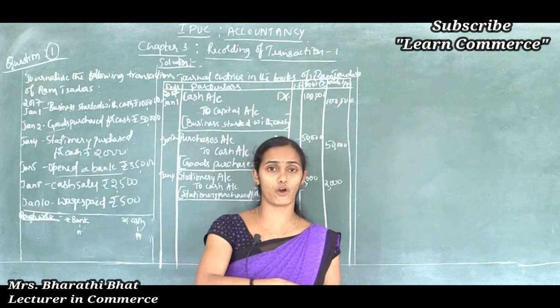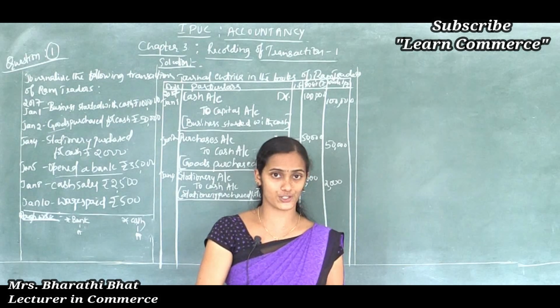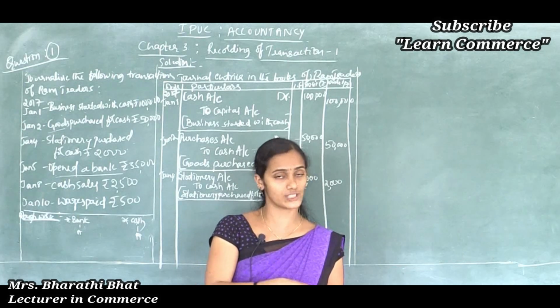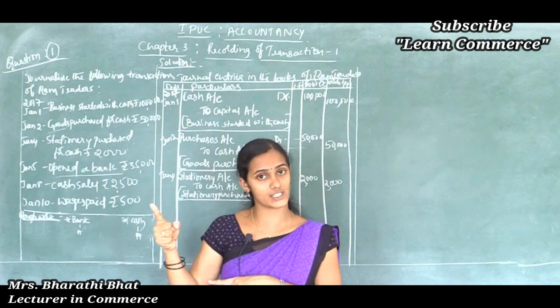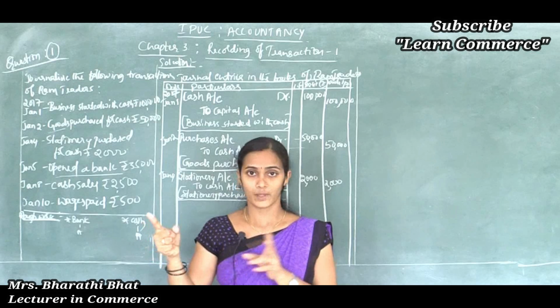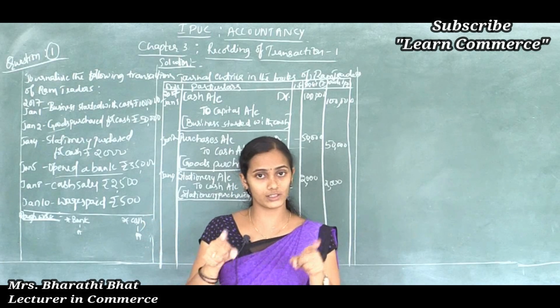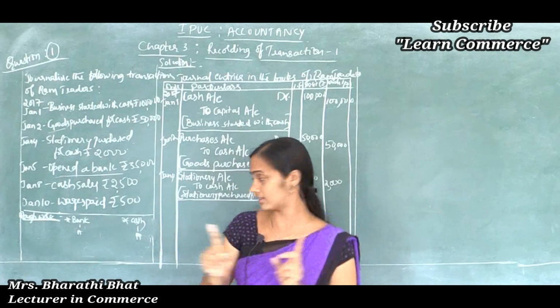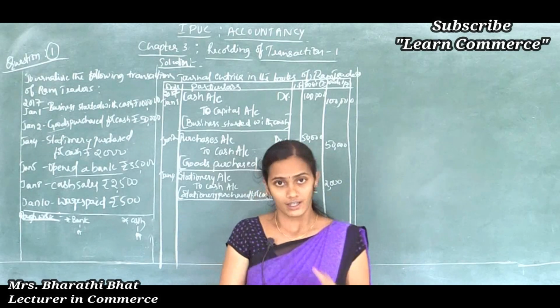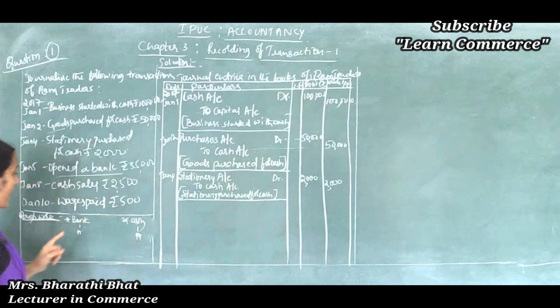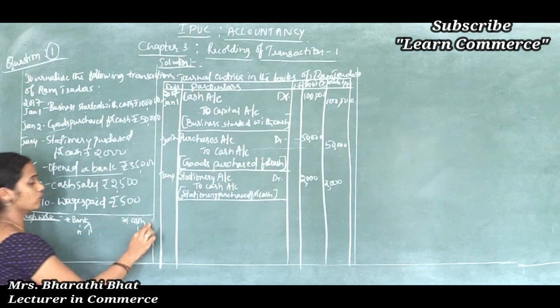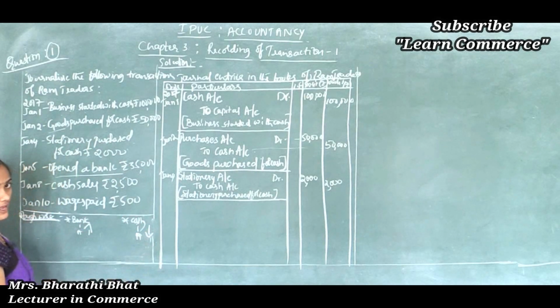Now in your pocket 500 is reduced, you have only 500 rupees. But 500 is deposited in your bank account. Both are your asset only. Cash and bank come under asset account. So bank shows increased value, cash shows decreased value.